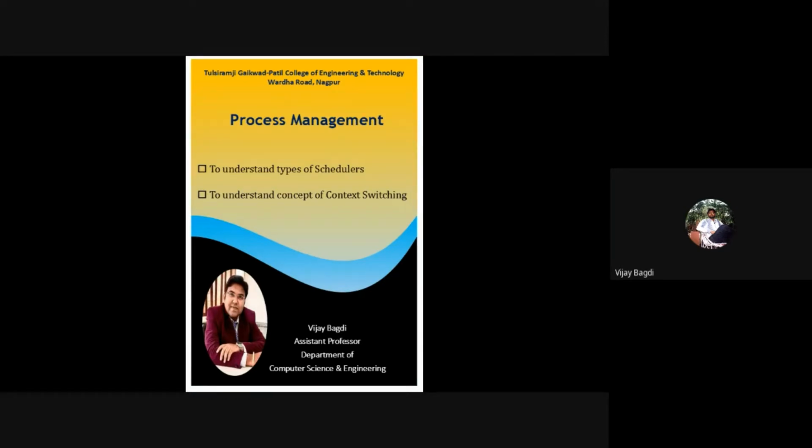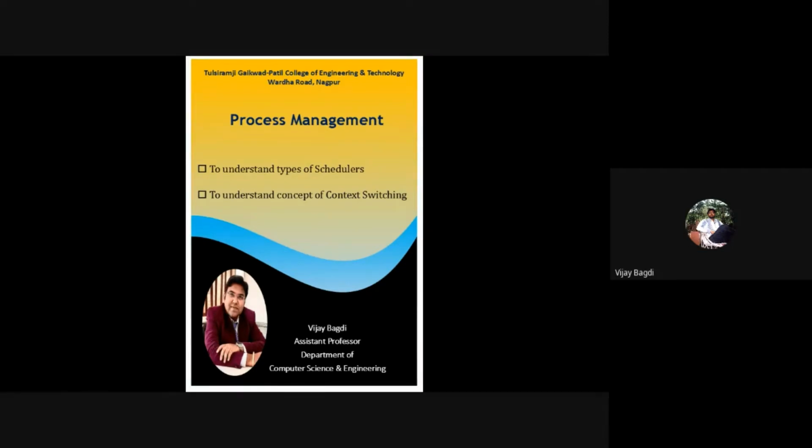So there are some schedulers which perform this task for a process, deciding from where the process will go to where. Depending on that, whether it should move from main memory to CPU, from the job pool to main memory, or where it should be in main memory itself, this decision is taken by the schedulers. So we have different types of schedulers.